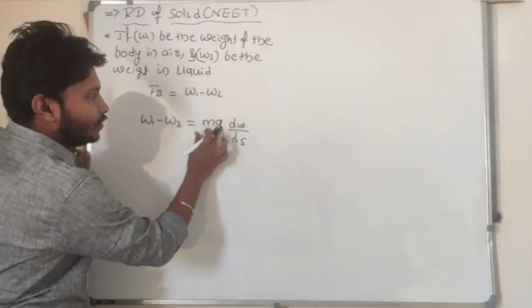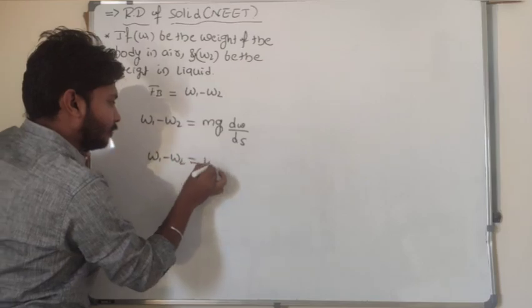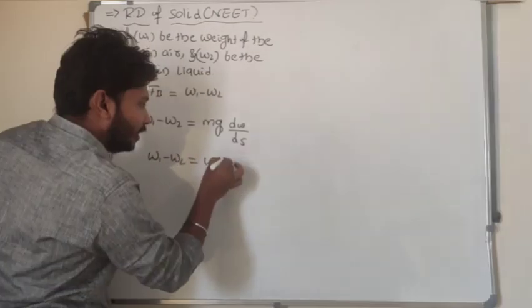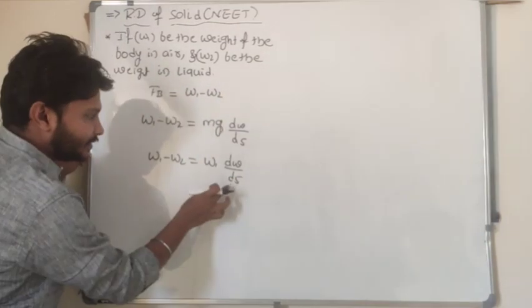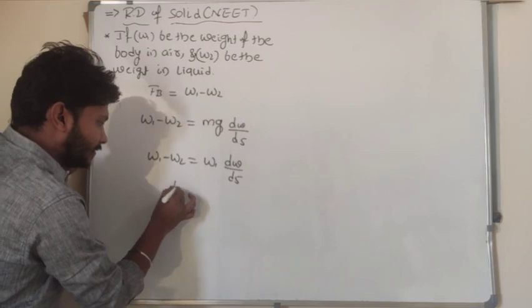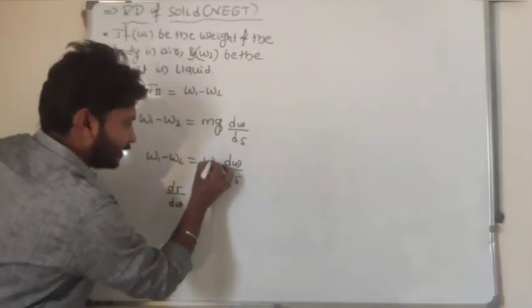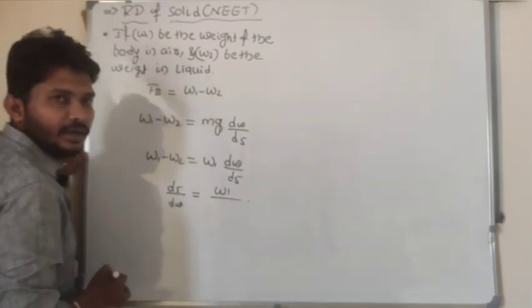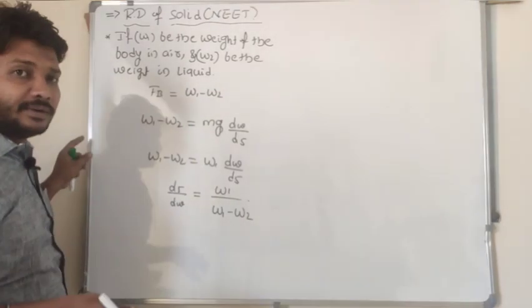M into g is nothing but the weight W1. So W1 minus W2 is equal to W1 into density of water divided by density of the substance. Now I take these terms to the numerator: density of substance divided by density of water is equal to W1 divided by W1 minus W2.